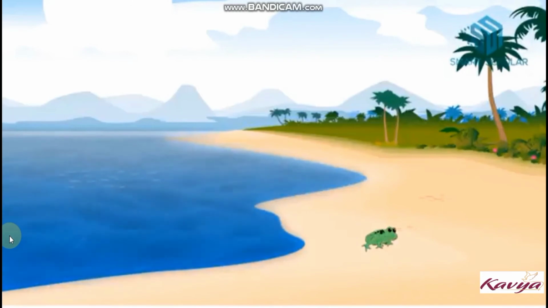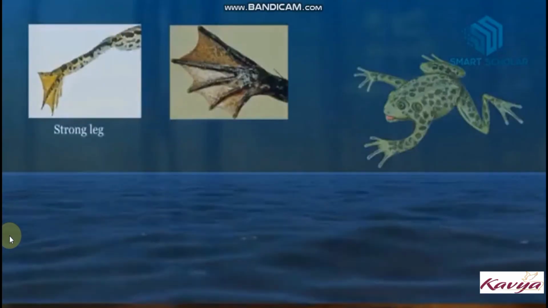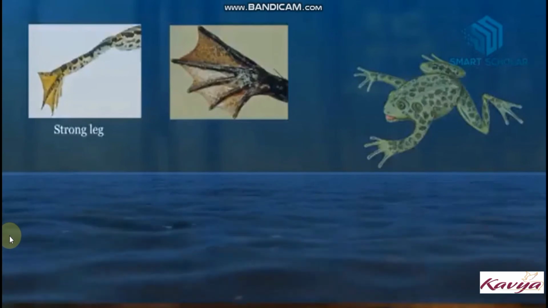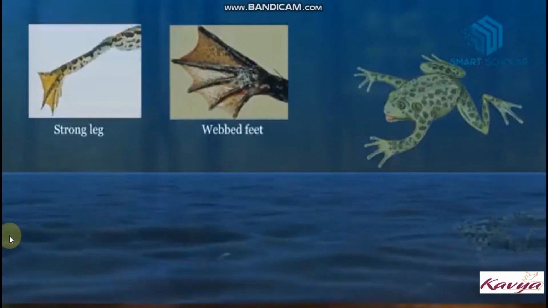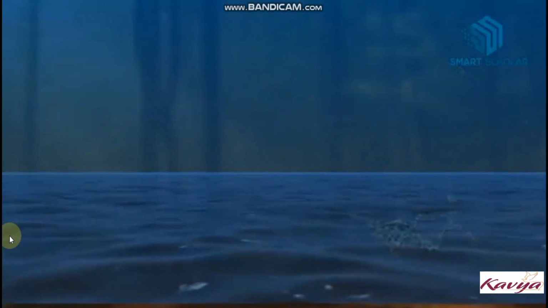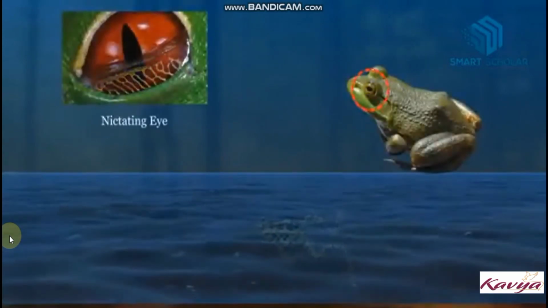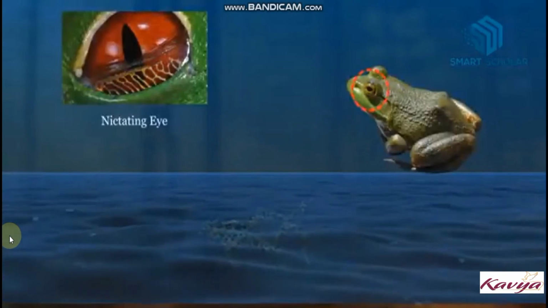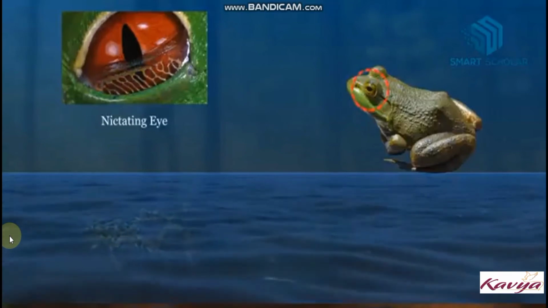Frogs are amphibious in nature. For example, a frog can live in water as well as on land. Frogs have strong hind legs which help them to hop on the land, and their webbed feet enable them to swim in water. Frogs also have a protective membrane called the nictitating membrane on their eyes which covers the eyes when they are